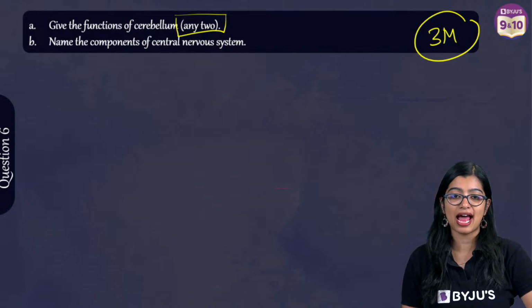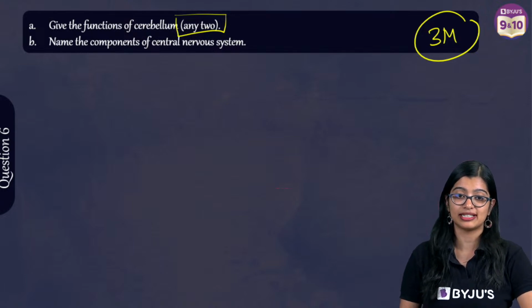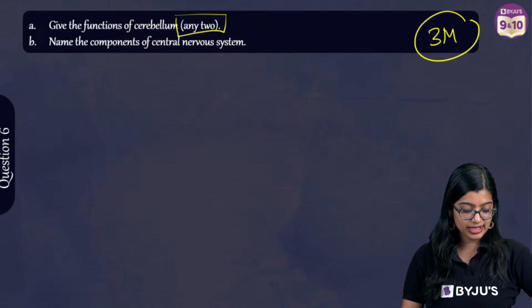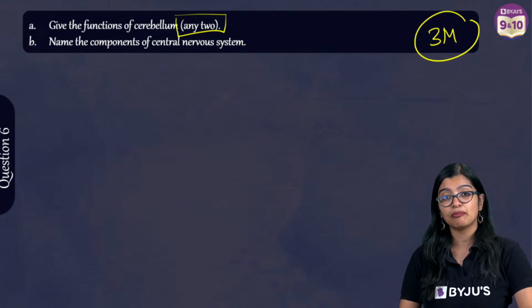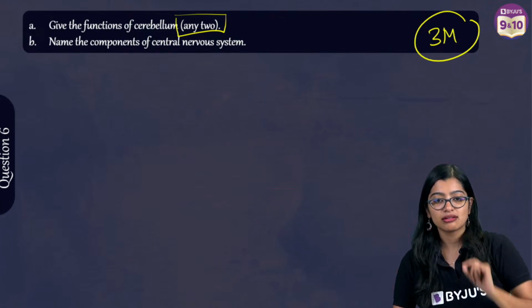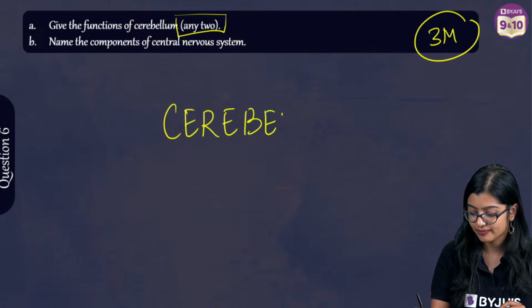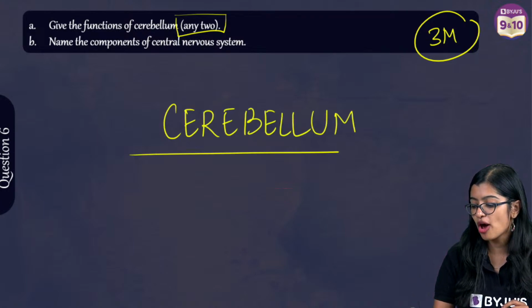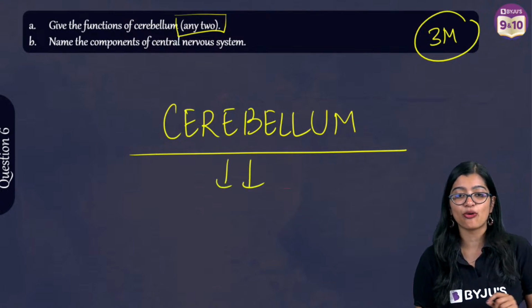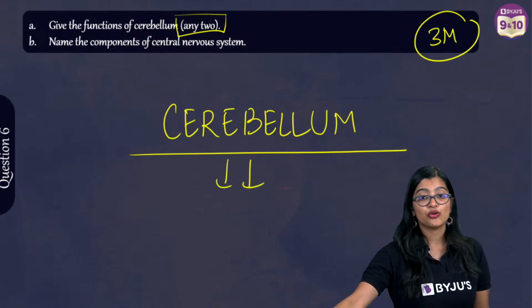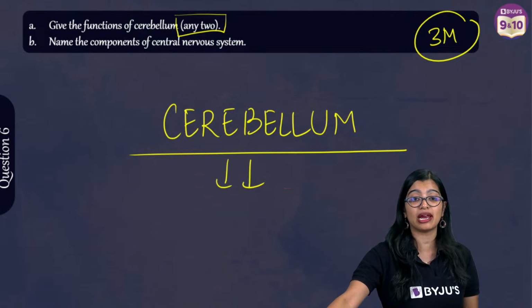Maintains posture and body balance. Okay, Raghavan is there. All right. Now next one is components. Okay, thinking. Chitra, I will write this in big bold letters. Now before I go ahead, is cerebellum forebrain or hindbrain?